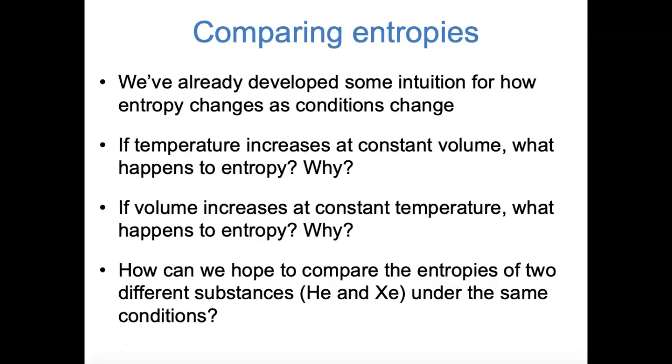Now we arrive at a question that's more the focus of this video. How can we hope to compare the entropies of two different substances, for example helium and xenon, under the same conditions? We really haven't developed the tools to answer this question yet. It's hard to argue that there's a difference in order or disorder between helium and xenon. And no amount of heat transfer is going to get you from helium to xenon. So we need to think about this a little bit differently.